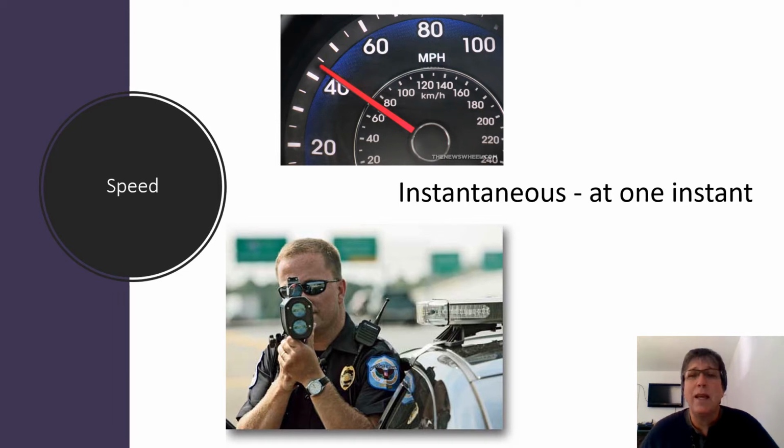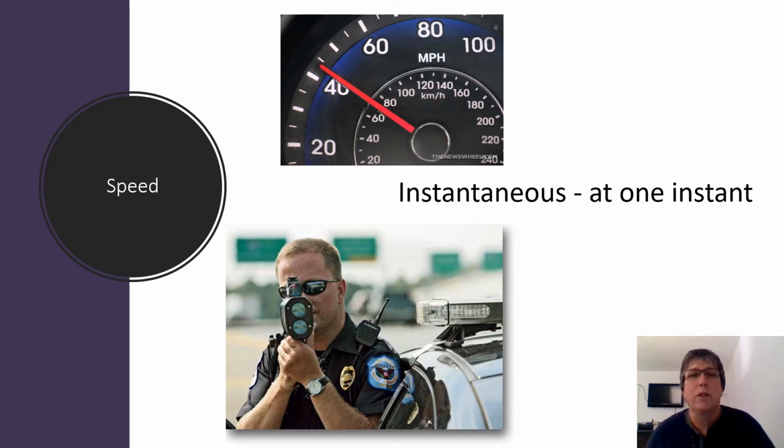Now, instantaneous speed is just a little bit different. Instantaneous literally means at one instant, which means the speed something is traveling at any given time. There are really two ways that we usually determine instantaneous speed in the real world. For most of us, we do it by looking at our speedometer. And there's a picture of one up there. You see this one shows you speed in miles per hour and kilometers per hour, as a lot of them do. But anytime we glance at a speedometer, that's our instantaneous speed.